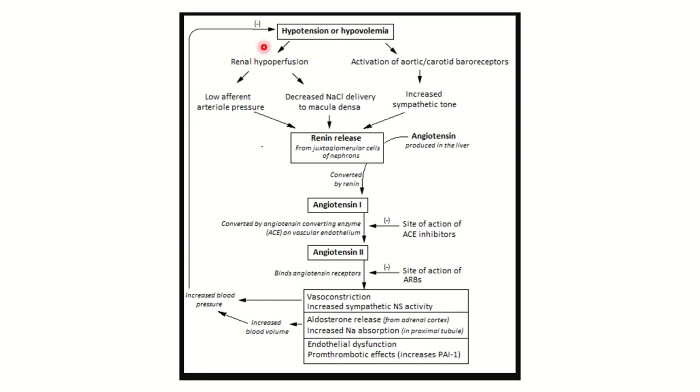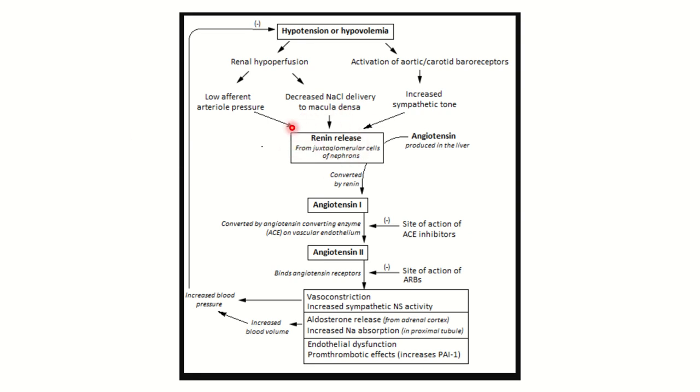In this picture you can see hypertension and hypovolemia in the same condition. On the left side we can see renal hypoperfusion, low apparent arterial pressure, and decreased sodium chloride delivery to the macula densa, and it causes release of the renin.